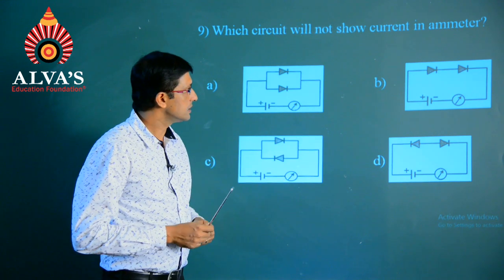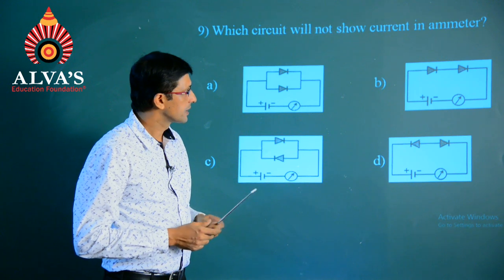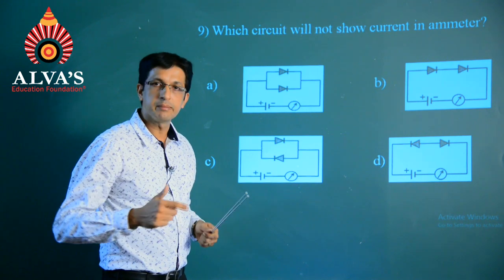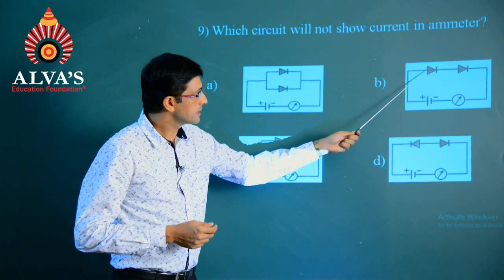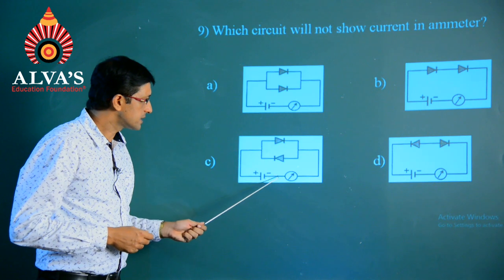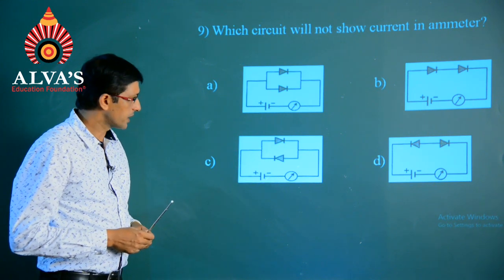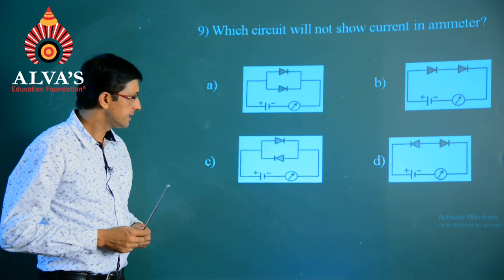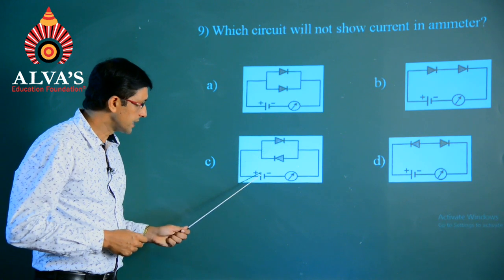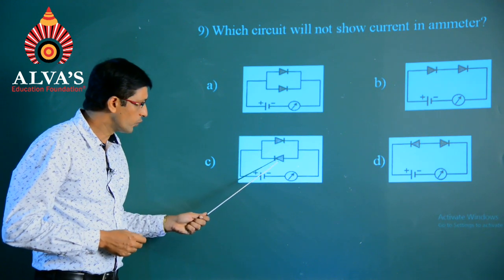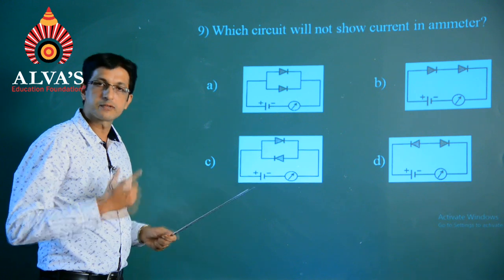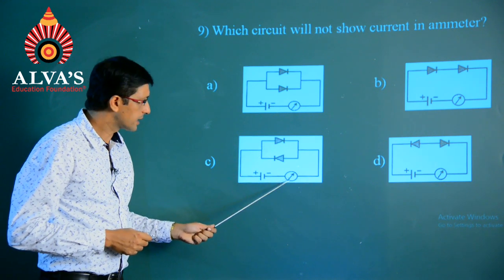When it is for the second option B, we find that now the same 2 diodes are connected end to end, that means they are in series. So, once again current will be shown by the ammeter. Come to this third figure. Here we are having 2 diodes connected slightly in a different way. I mean to say, the upper diode is found to be forward biased and the lower diode is found to be reverse biased. So, when any one of the diodes is forward biased, definitely current will be shown by the ammeter.